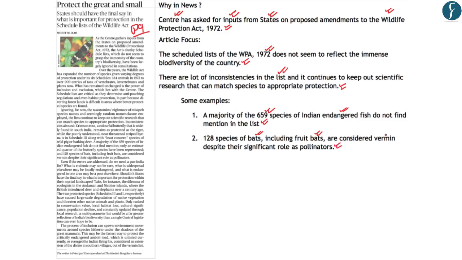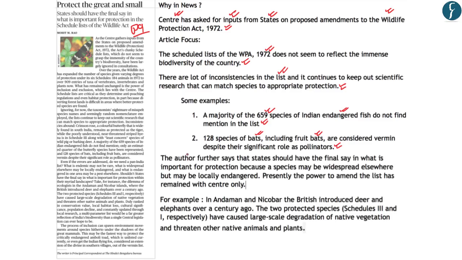Now, vermin are those wild animals that are considered harmful to crops and farm animals, and bats are considered vermin even though they have a huge impact on biodiversity because of their role as pollinators, or animals that help in the pollination process. And therefore, according to the author, states should actually have the final say in what is important for protection within their territory because a species that may be widespread elsewhere may be locally endangered.